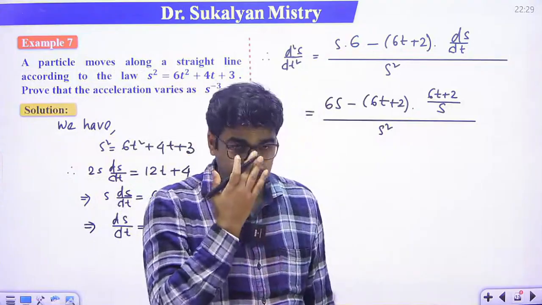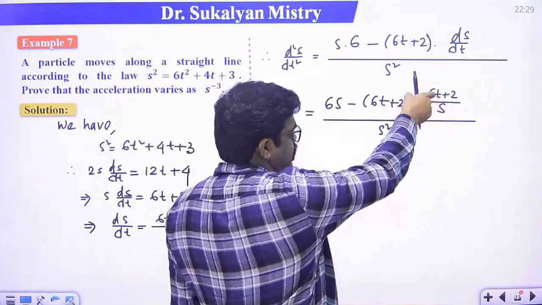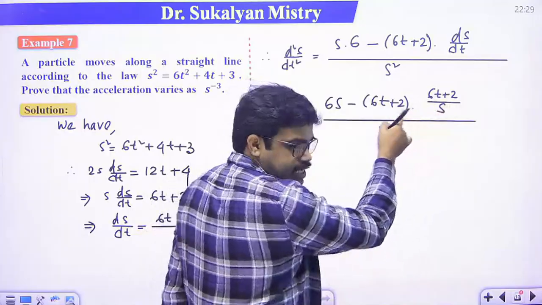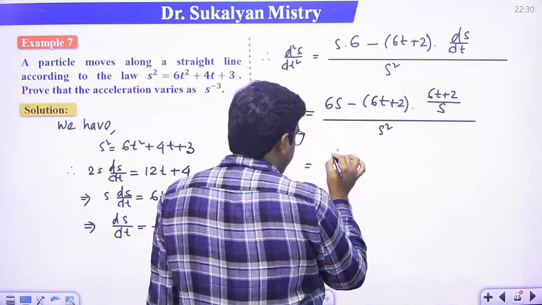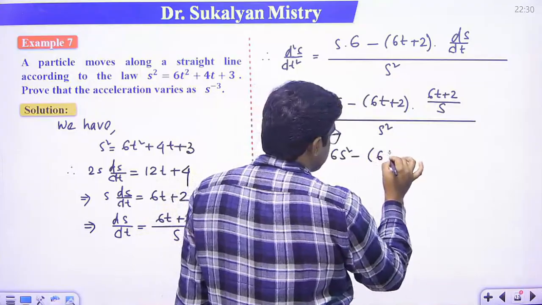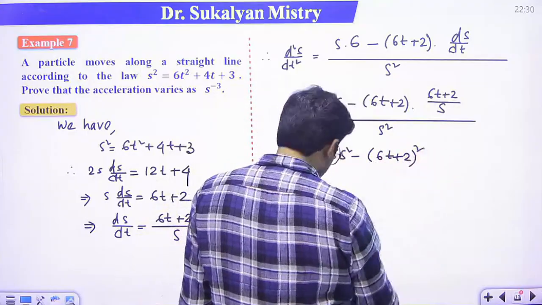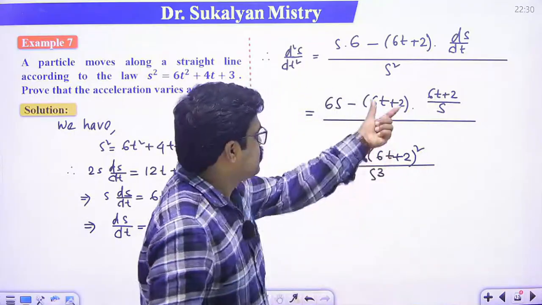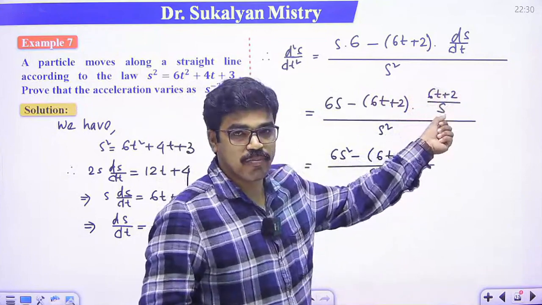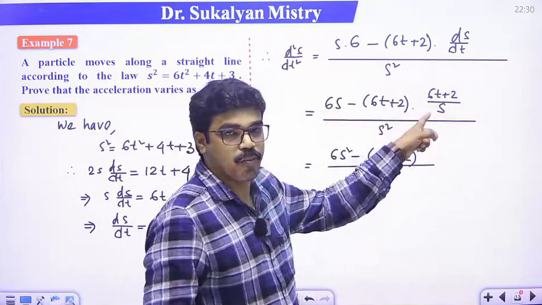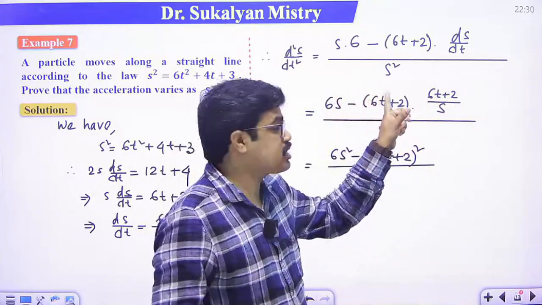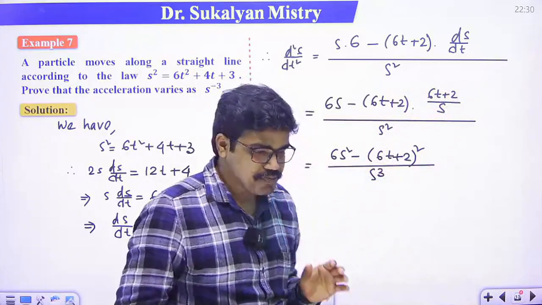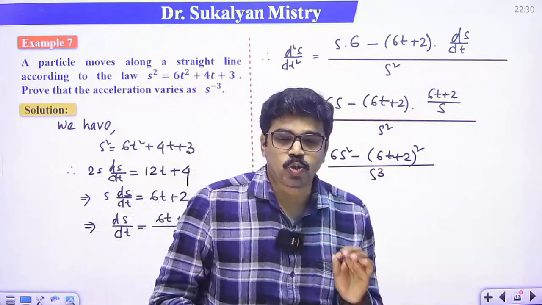Clear? So (6t plus 2) into (6t plus 2), that is (6t plus 2) square divided by s. Ultimately s will be the LCM, so that means 6s square minus (6t plus 2) whole square, divided by s cube. Is it clear? Okay, I think up to this there are no doubts.